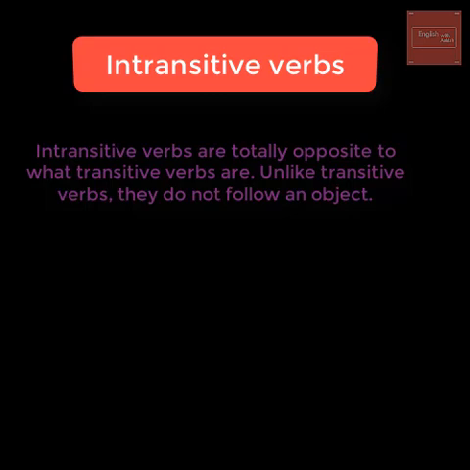I cannot sneeze something or somebody. I cannot die something or somebody. I cannot laugh something or somebody. I can laugh at something or somebody, but I cannot laugh something or somebody. This is the major difference between intransitive verbs and transitive verbs. Intransitive verbs do not follow an object.